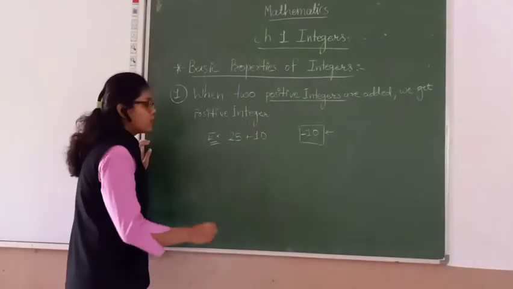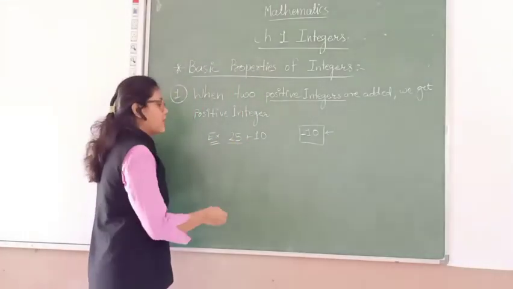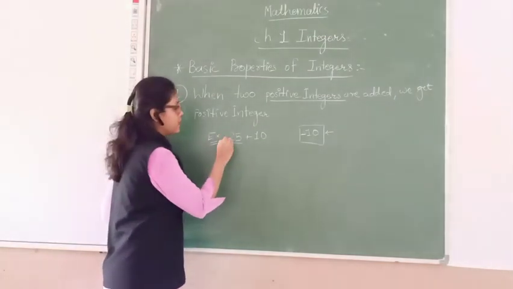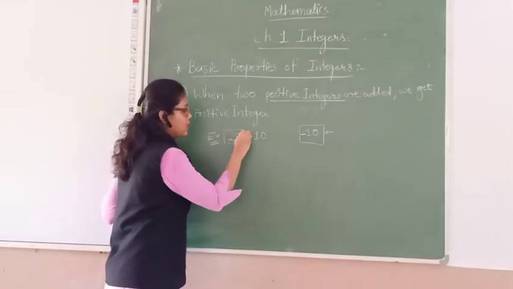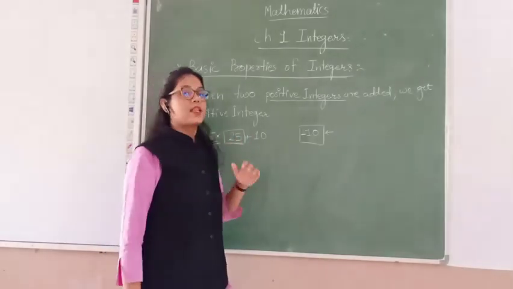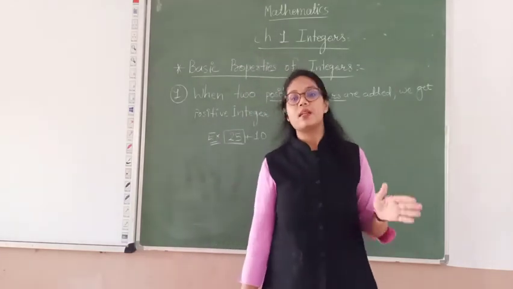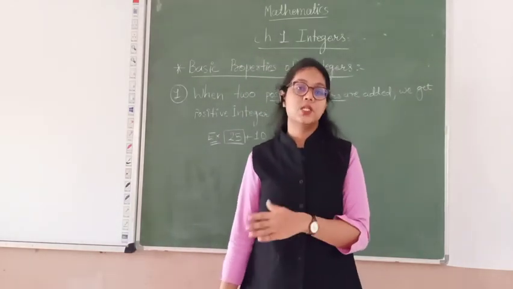Clear? Now 25, before 25 there is no sign, right? If there is no sign before the number, then the number is called a positive integer.